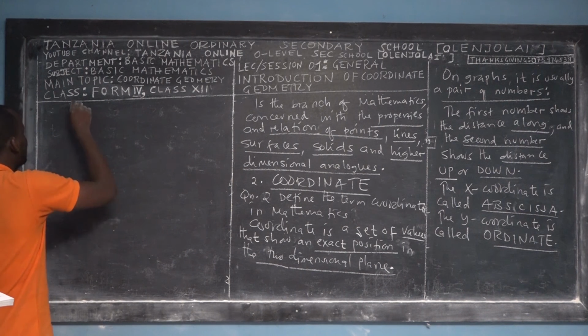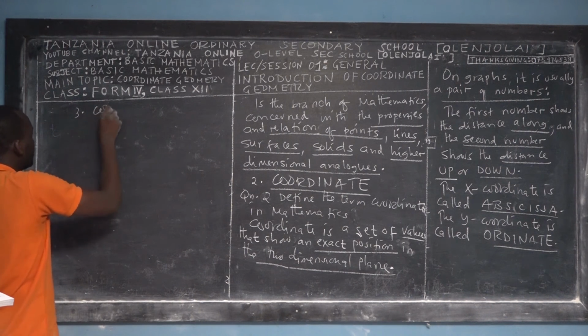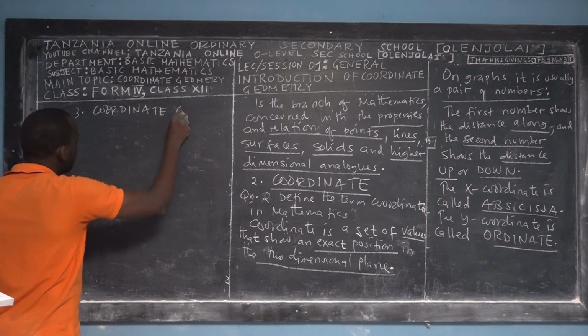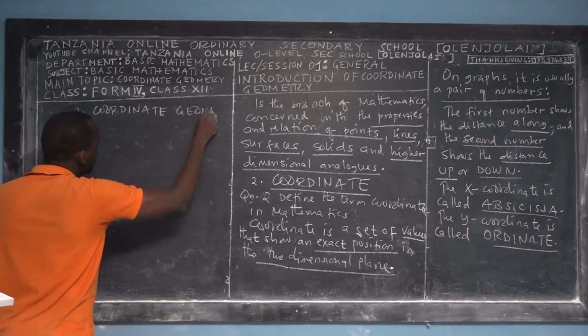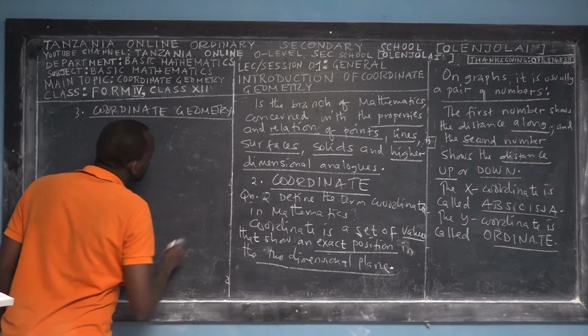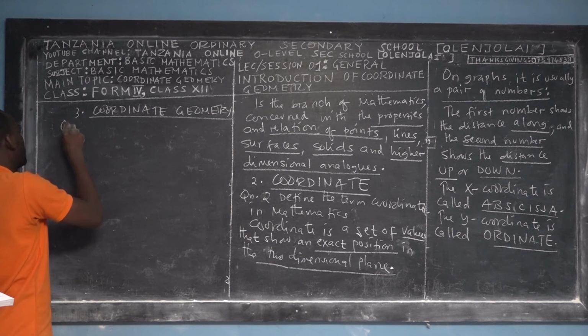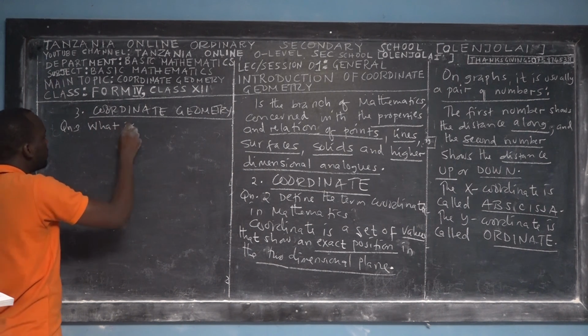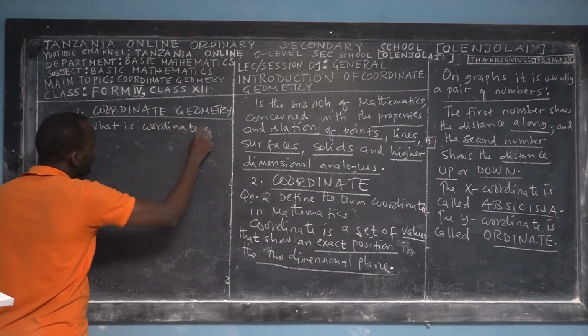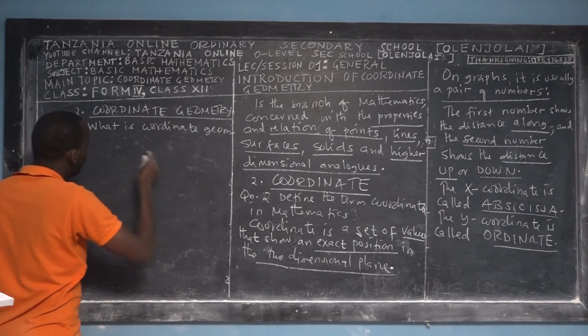So now you have the terminology for this general introduction. It's called coordinate geometry. And question 3: what is coordinate geometry?